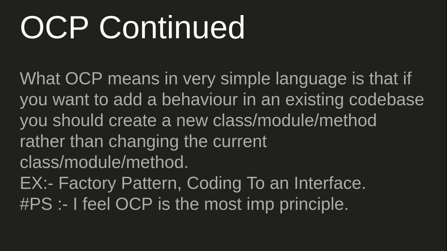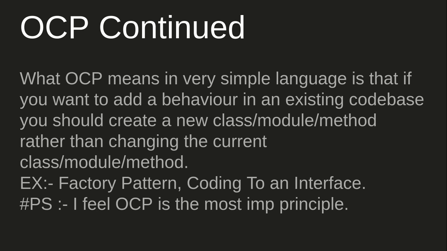So OCP, in very simple language, is: if you want to add a behavior in an existing code base, you should create a new class or module or method rather than changing the current class, method or module.